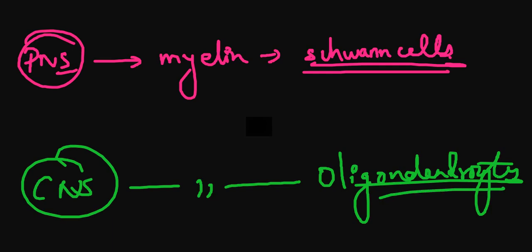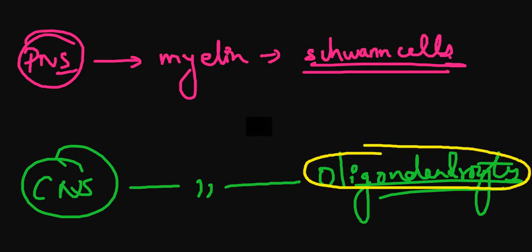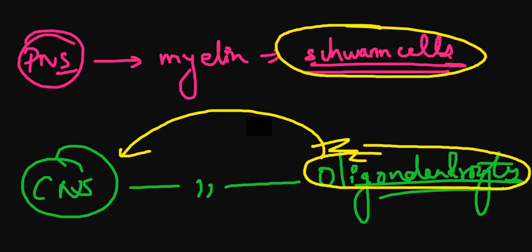If there is any damage to the brain, it is less likely to recover. If there is any damage to your spinal cord, less likely to recover. Agreed? Fair enough? So why is that? Because oligodendrocytes make the myelin in the CNS, and once it is damaged, it is not efficient at recovering. But Schwann cells can repair fast. That is why we are talking about the PNS. If you have an injury anywhere in the PNS, leaving the CNS, you will recover fast. But brain injury and spinal cord injury are hardly going to recover fast.